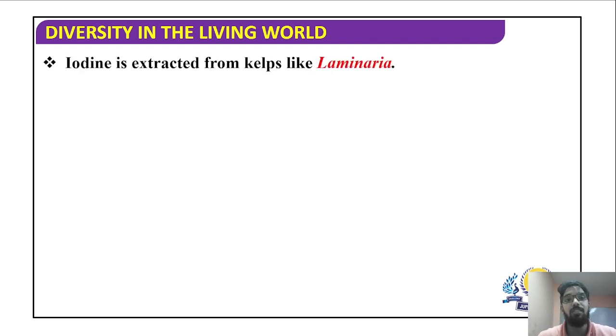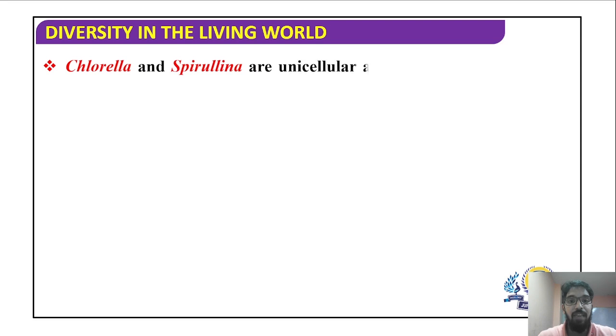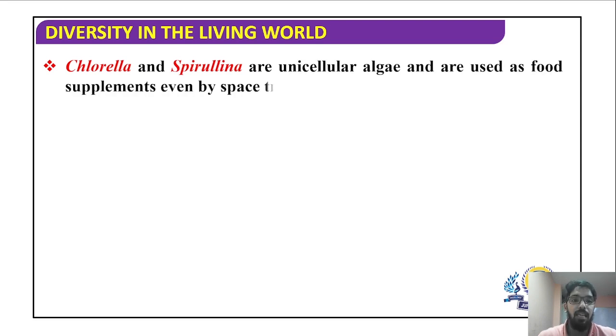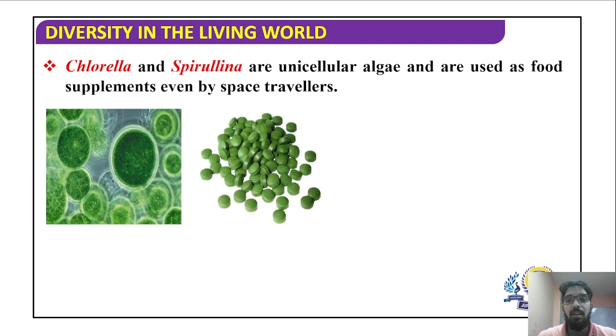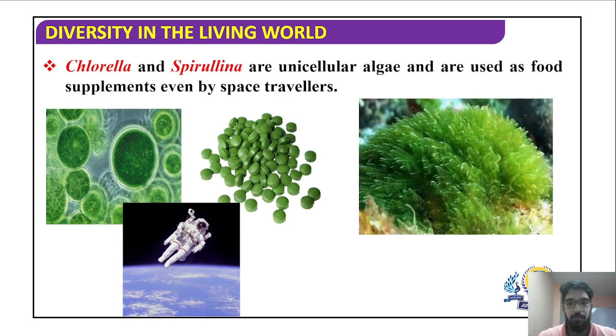Iodine, which is a halogen, is extracted from kelps such as Laminaria. Then we have two important algae, which are unicellular algae, such as chlorella and spirulina, which are used as food supplements because they are rich in protein. So they are used as protein supplements, especially by space travelers.